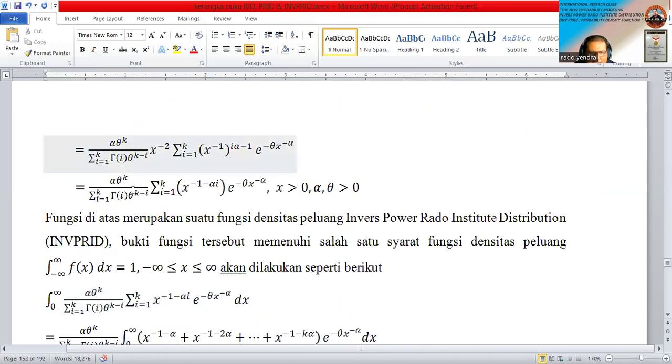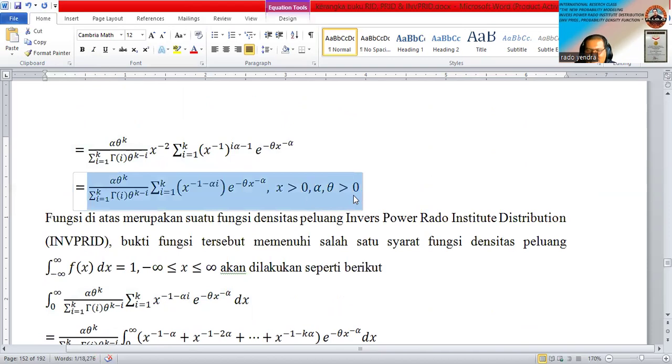So it means this function, which we said before is the inverse power Rama Institute distribution, is a proper density function, because we can prove that the integral from 0 until infinity is equal to 1.